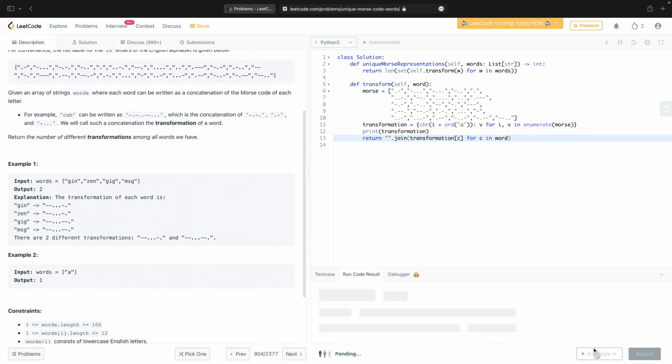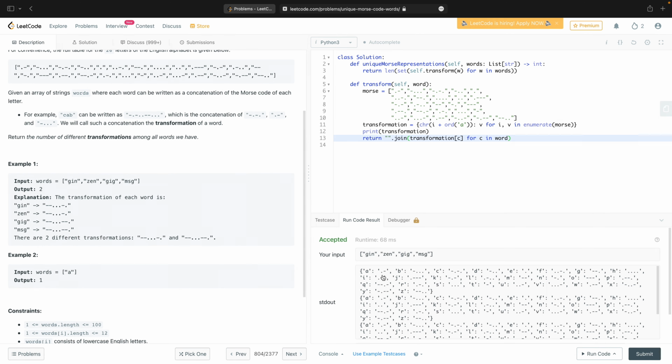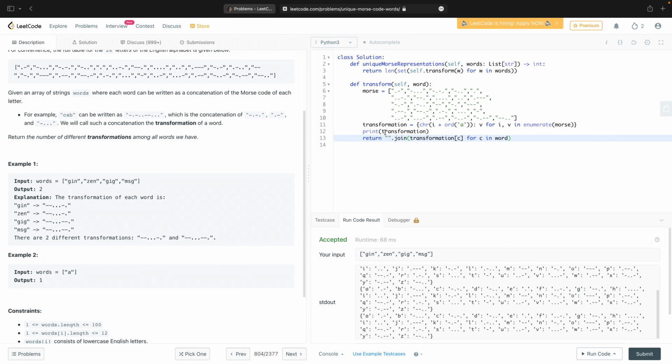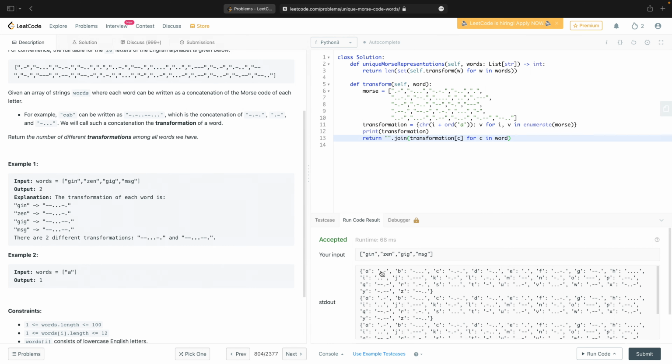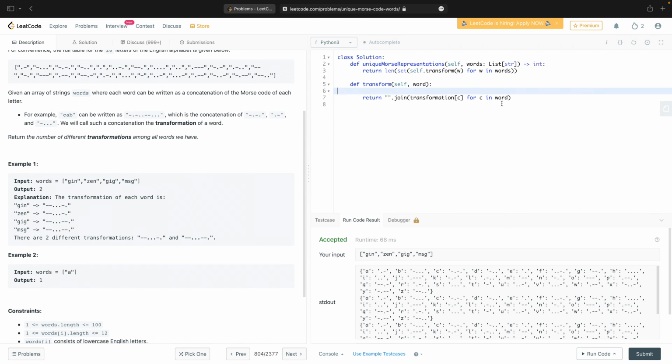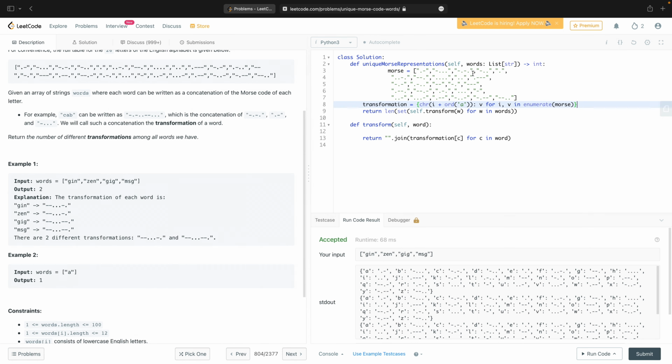So let's see what this does. Probably made a mistake, that was so fast. No. Excellent, that dictionary looks like it's been made correctly. In fact, you know what, I don't need to make the dictionary every time. Let's call this Morse and self.transformation.